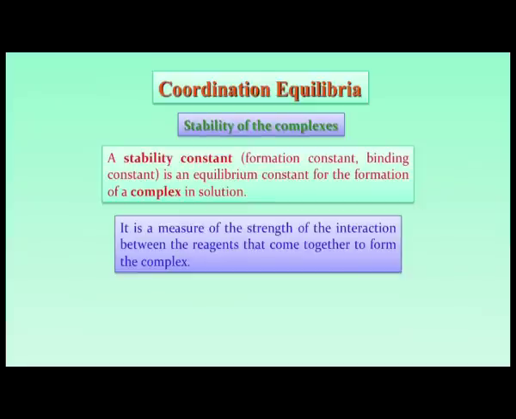So, this basically gives us a good idea about our coordination equilibria, and these can tell us about the stability of the corresponding complexes, how stable those complexes are, because we have to move the equilibria from left to right in different steps. So, we can consider this as the stability constant. Another name for the stability constant is the formation constant, because we are talking about the formation of the complexes and the binding also.